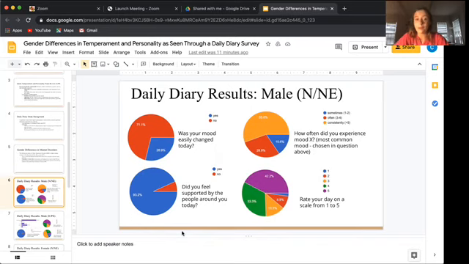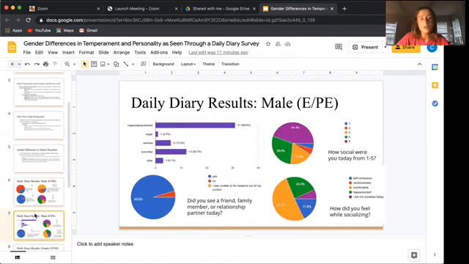So most of them, 55% of the people, felt that emotion consistently throughout the day. And only about 15% of them said that sometimes it was there, sometimes not. Then we asked them to rate their day on a scale from 1 to 5, and the majority of people rated their day at both 4s and 5s, which is great.